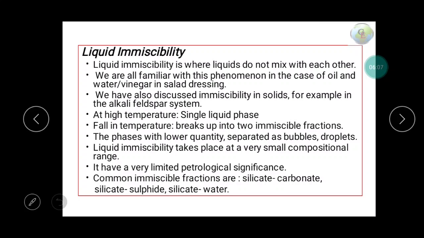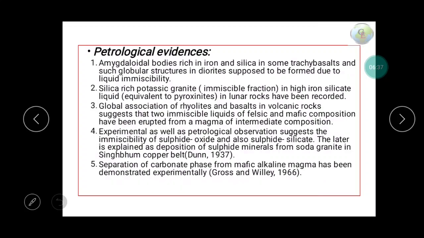Means we can find them only in the case of basalt, or we can find some amount of amygdal parts there, and in some other rocks also we can find them, but that is not that much responsible that it can affect the whole composition. It affects, but in a small amount, not in a greater amount. So common immiscible fractions are silicate-carbonate, silicate-sulfide, and silicate-water.